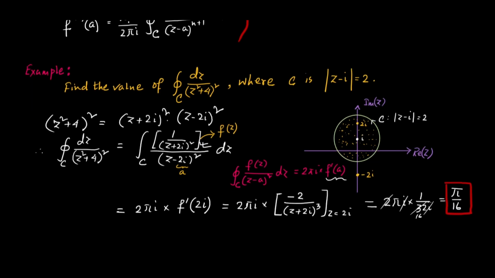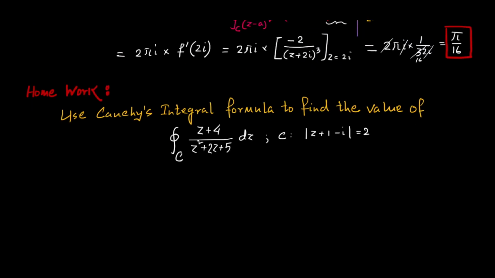Now the next problem will remain as your homework, which says: use Cauchy's integral formula to find the value of the integral along C of (z + 4) divided by (z² + 2z + 5) dz, where C is given by the curve |z + 1 − i| = 2. I'm keeping this problem as your homework. I'm pretty sure you all can solve it. Let me know the answer in the comment section below. I'll be expecting an answer from you all.